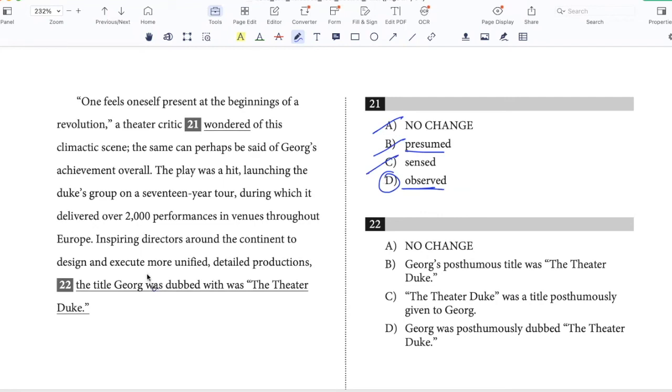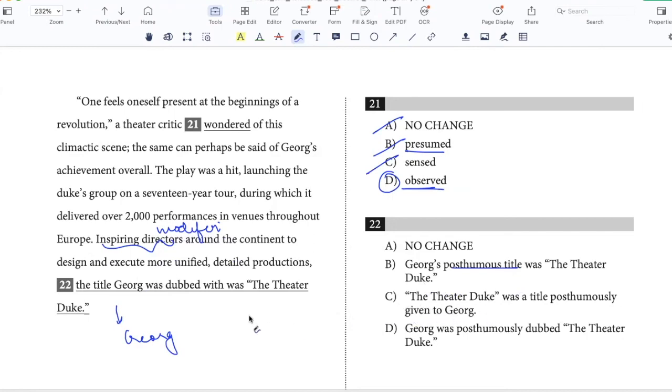Okay, so if I say inspiring directors around the continent, then it is George who inspired, right? So this part is a modifier. And so after the comma, I need to start with George. I cannot start with the title George or George's posthumous title or the theater Duke, right?